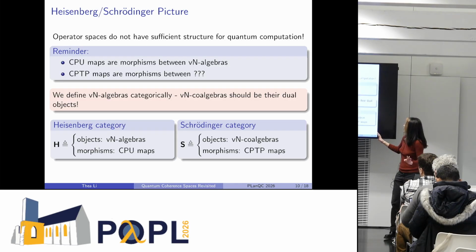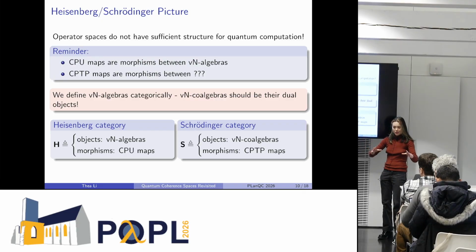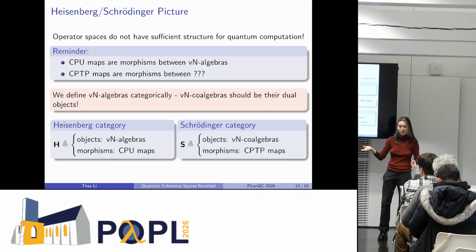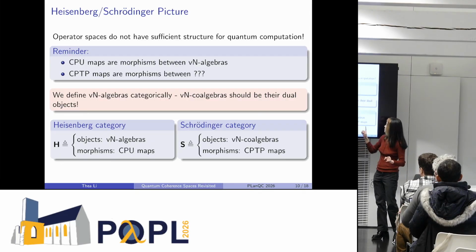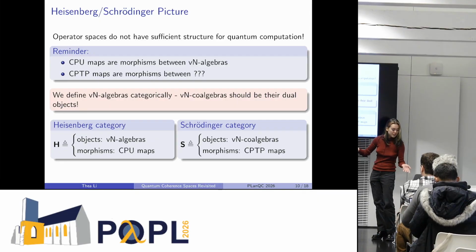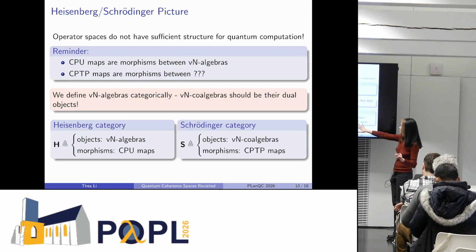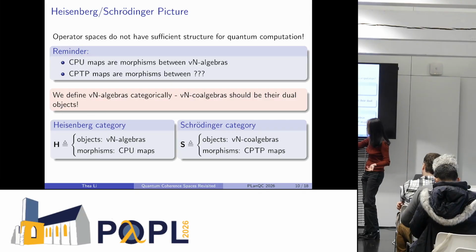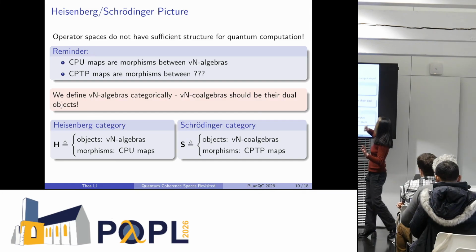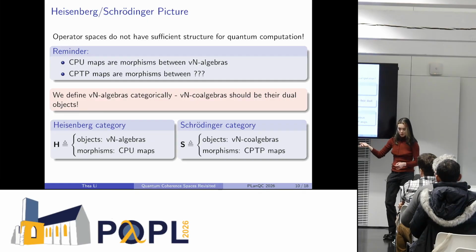So, okay, we have a nice base category, but operator spaces do not have sufficient structure for quantum computation. We wanted the Heisenberg-Schrödinger duality. CPU maps, I said, were morphisms between von Neumann algebras. But for CPTP maps, what are they morphisms between? These are dual, so we want something that's dual to a von Neumann algebra.